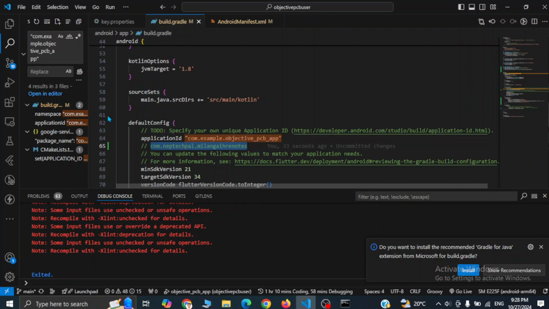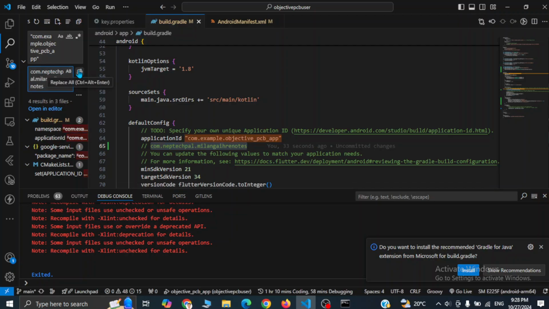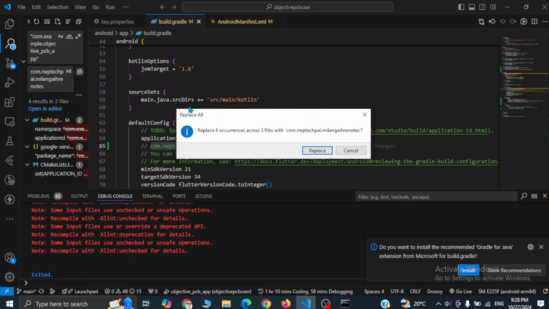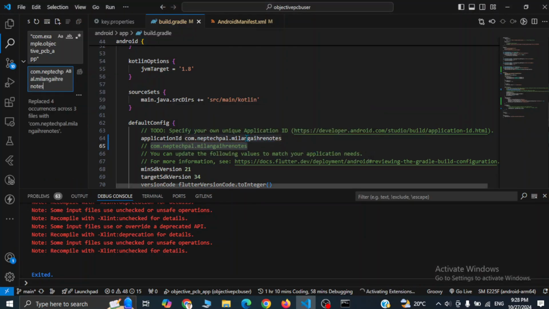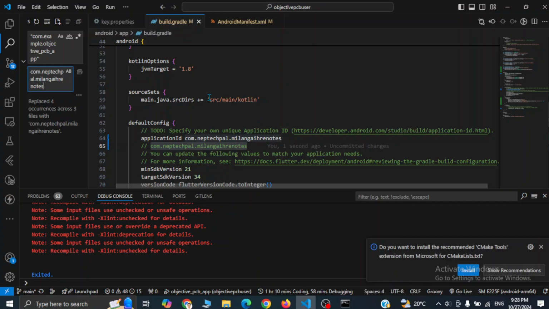So I will copy this and paste it here and click on this replace button, and it is showing this dialog. Simply click on replace. And okay, we made a mistake. Like we have to specify the quotation here.